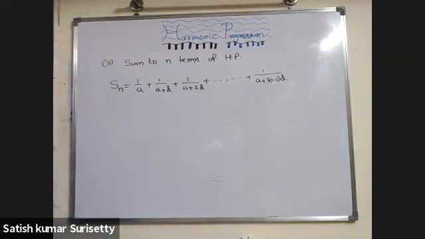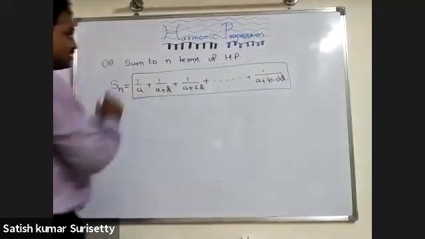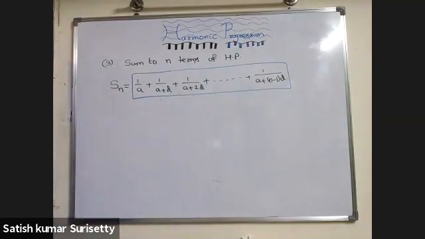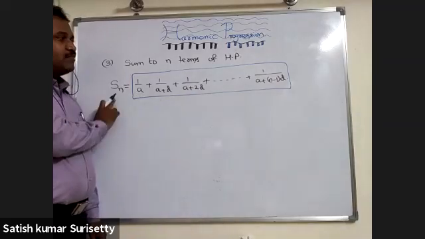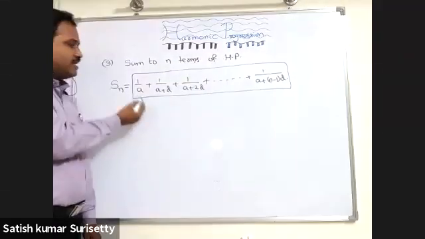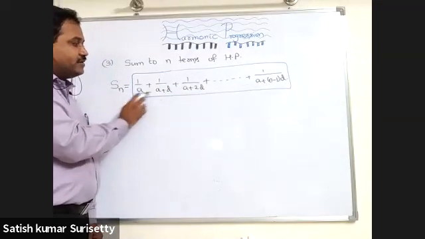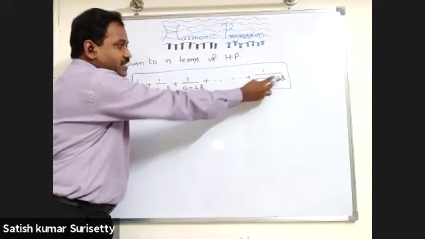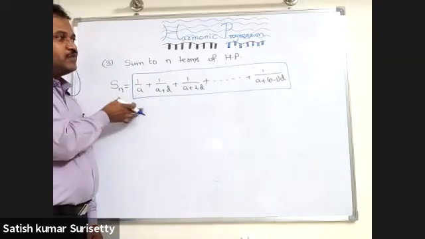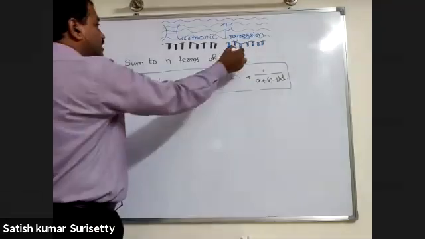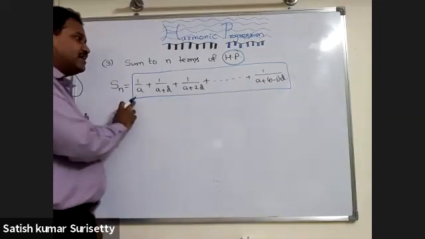We derived a simple formula in the case of arithmetic progression as well as geometric progression, whereas you cannot have a simple form for the sum of n terms of HP. Why? Because the terms are very big, and when I take the LCM, it will be a into (a+d) into (a+2d) and so on up to (a+(n-1)d), and each numerator will be a big expression. That's why there is no simple formula for the sum of n terms of HP. A simple formula is not possible, but it is possible to calculate the sum of n terms.